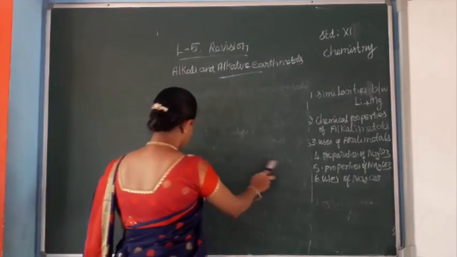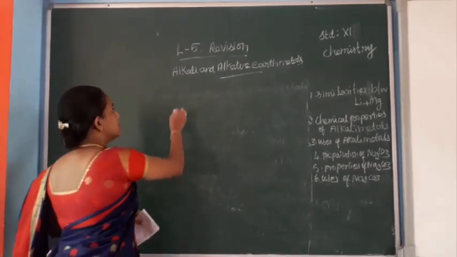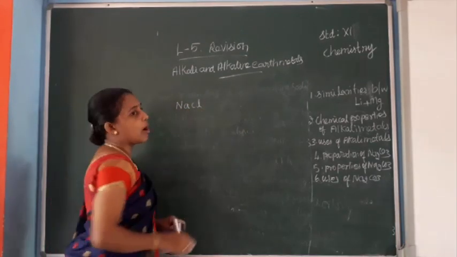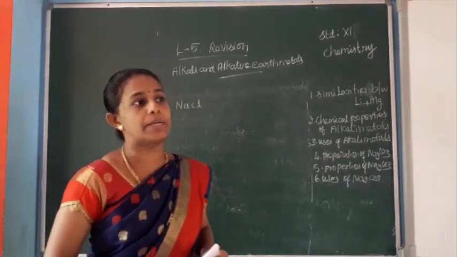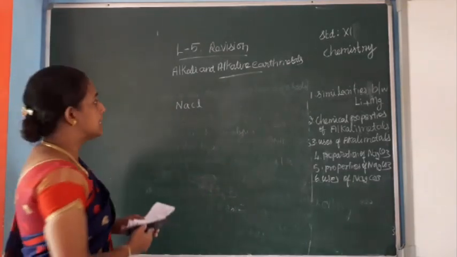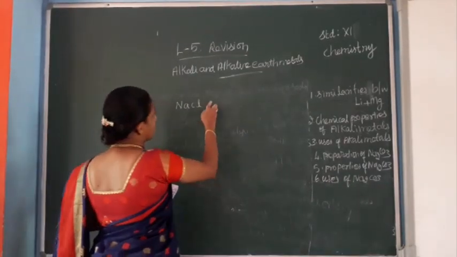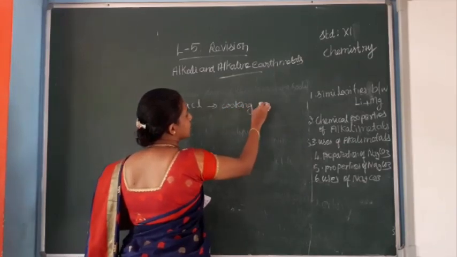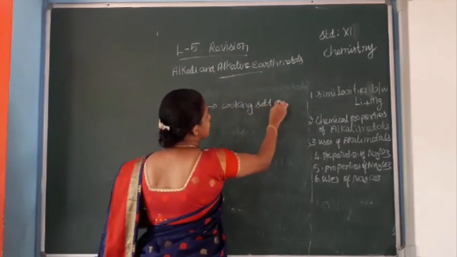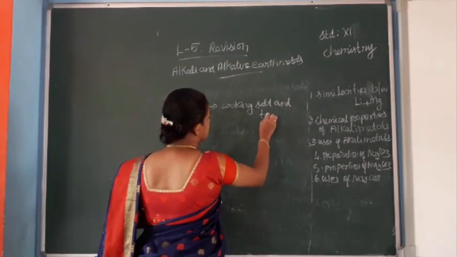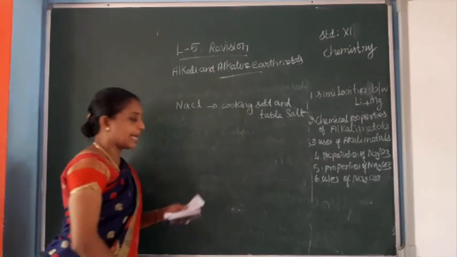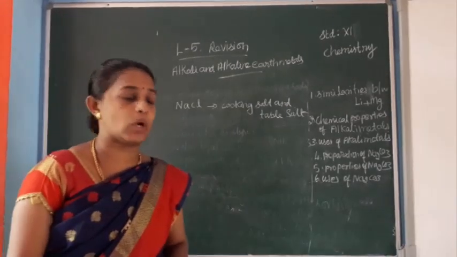Next, sodium chloride. The molecular formula of sodium chloride is NaCl. The common name is cooking salt and table salt. Sodium chloride: cooking salt and table salt. Then sodium hydroxide.